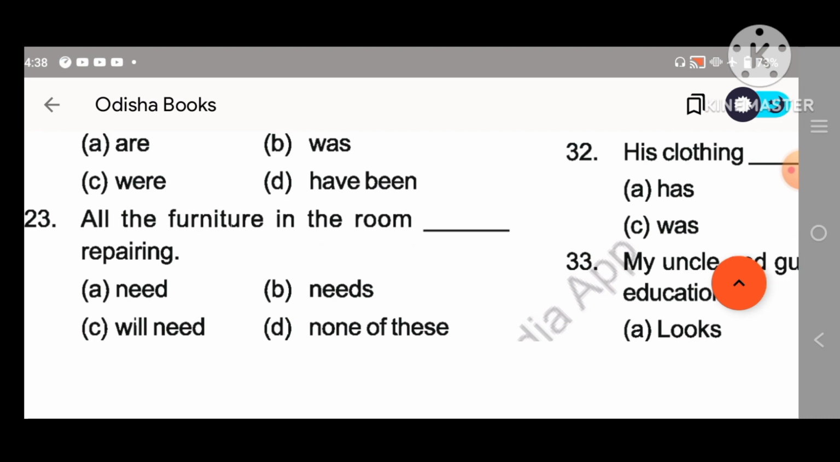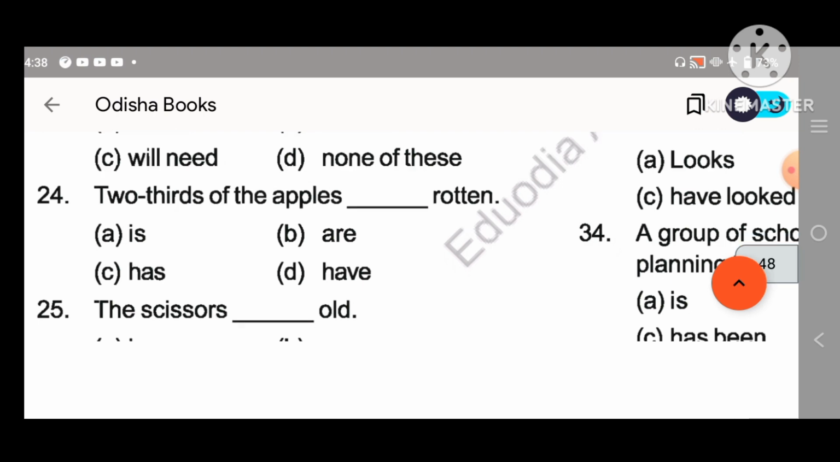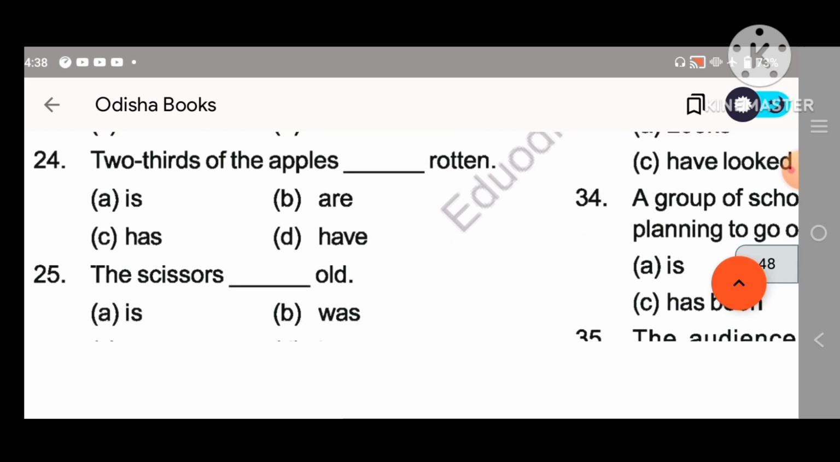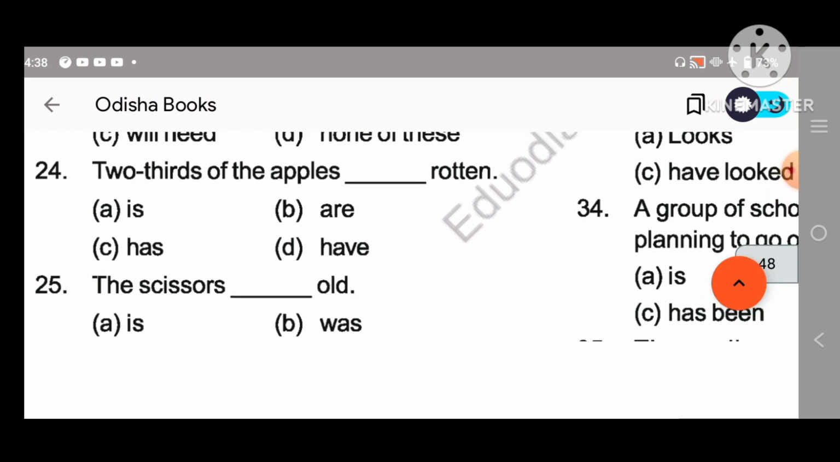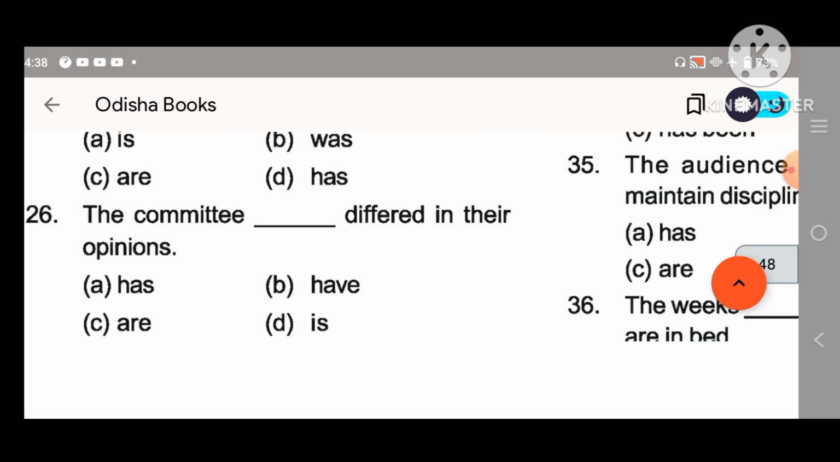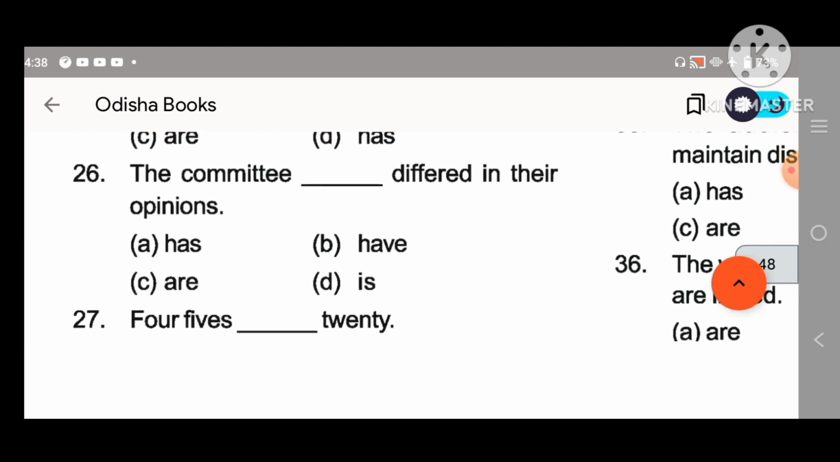All the furniture in the room. 23. Needs repairing. Two-thirds of the apples. After that, apples is plural. Two-thirds of apples have rotten. 24. Okay. Two-thirds of apples are rotten. Okay. 25. The committee differ in their views. The committee, what? 26. The committee have differed.